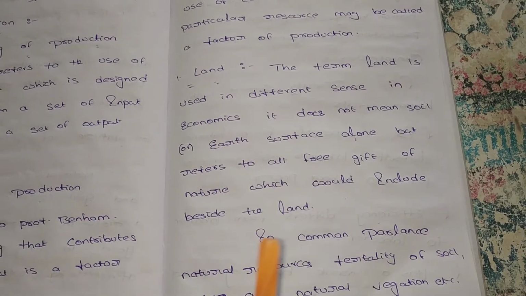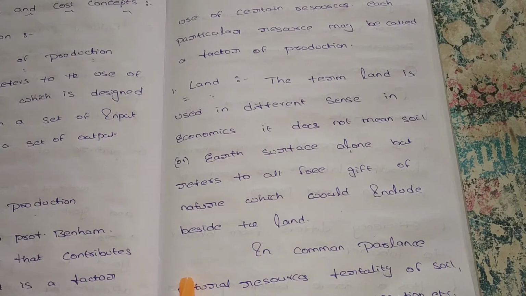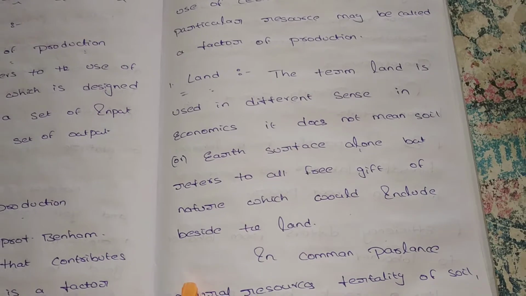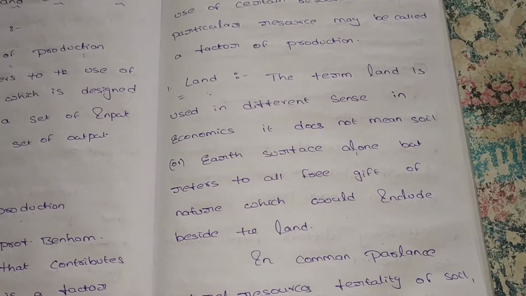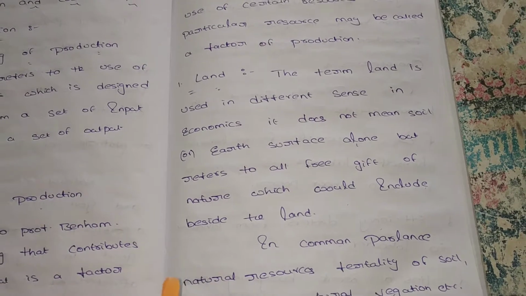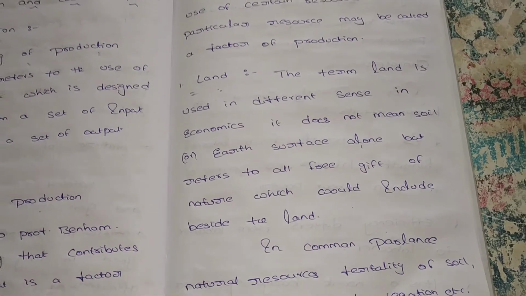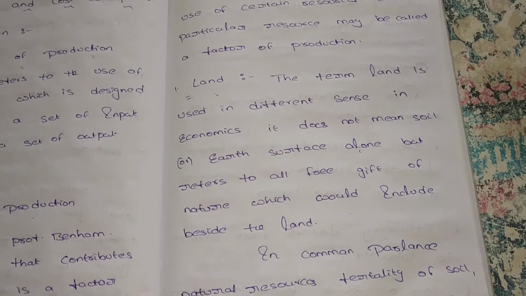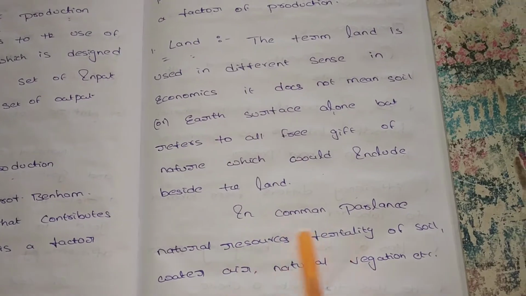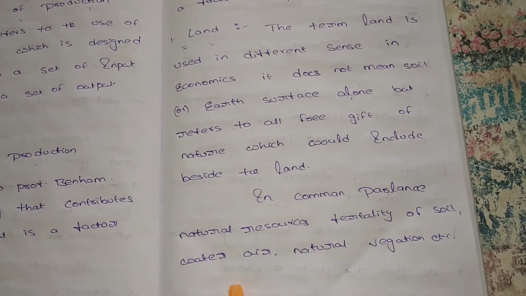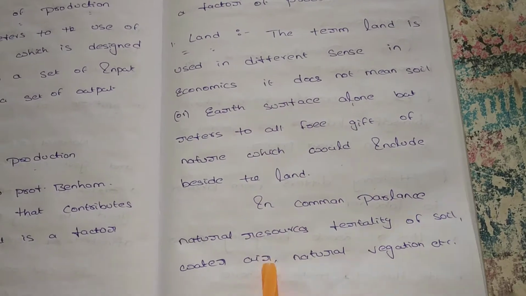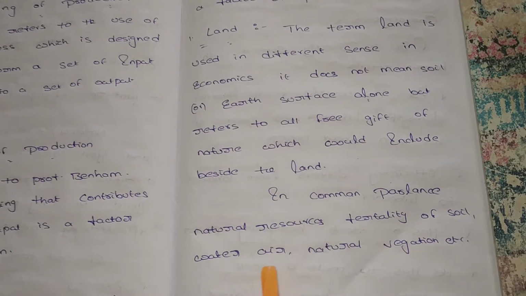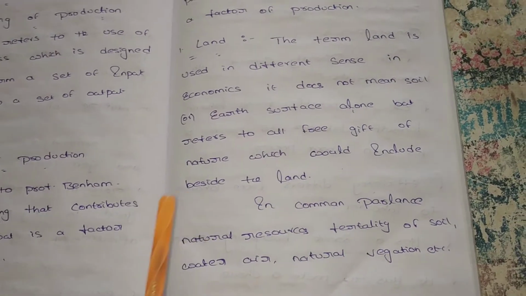Why can we say this? Because where there is fertility of land, we can produce agricultural crops. If the land is very fertile, on this fertile land we can produce agricultural products, and with these products we can satisfy our wants. So in economics we treat land as a free gift of nature. In common parlance, natural resources, fertility of soil, water, air, natural vegetation, etc. all come under land.